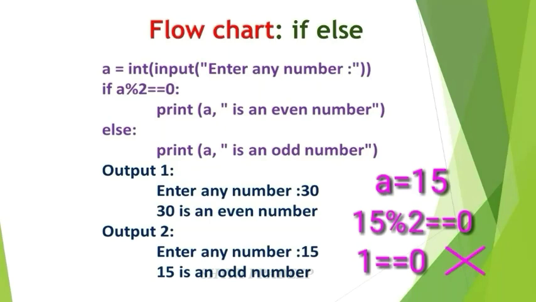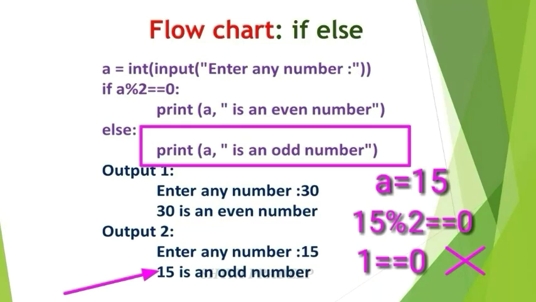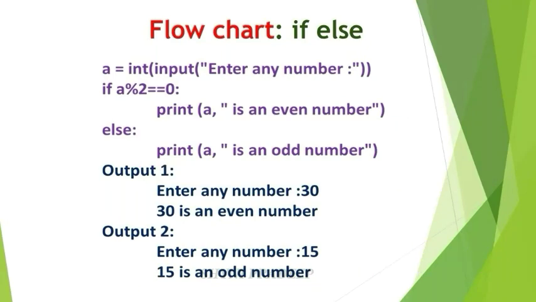Not true. If this condition is true, then this statement will be executed. Otherwise, if this condition is false, then this else part will be executed. Now this condition is false. So what is the value of a? 15. 15 is an odd number. So this is the example for the if else statement.